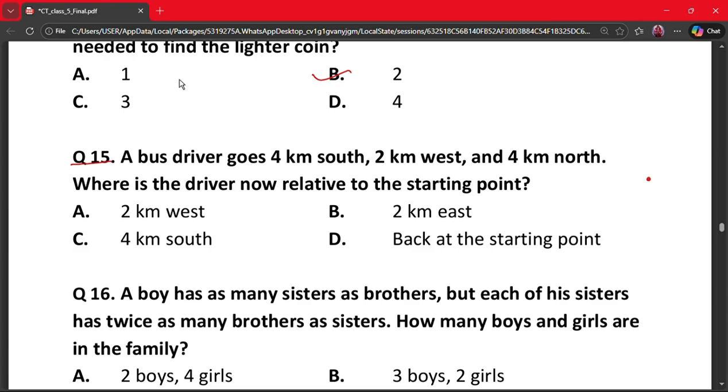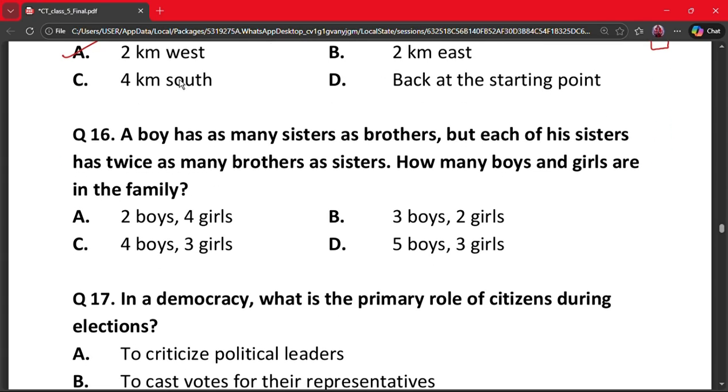This is the starting point. It goes 4 kilometers south, then 2 kilometers west, then 4 kilometers north. South and north cancel out, so the only movement left is 2 km west. Hence option A is the correct option.